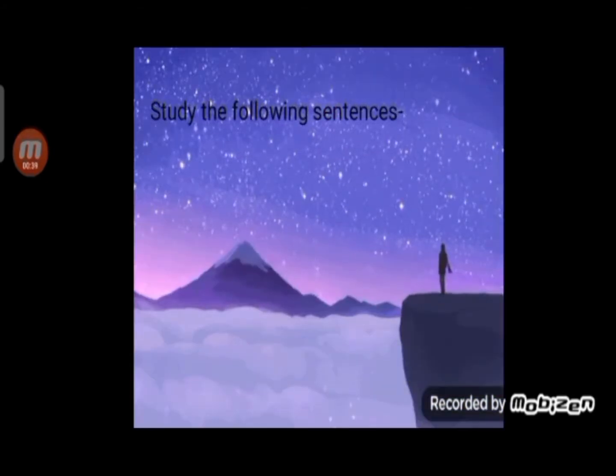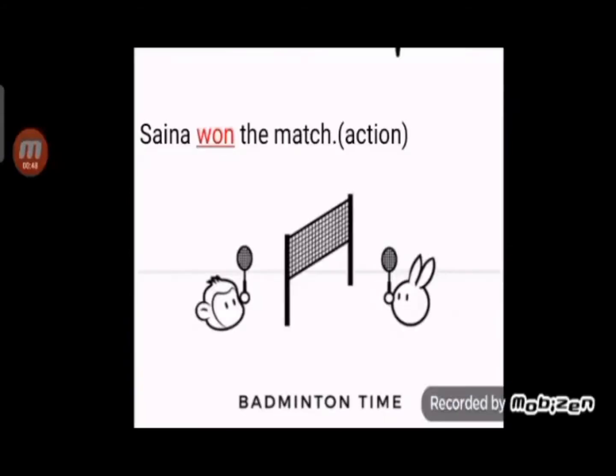What does it mean? So children, let me explain to you with the help of some sentences. Let's study the following sentences. See the first sentence. The sentence is Saina won the match. Now here, what's your verb? काम क्या हो रहा है? Won is the verb here, and this verb is showing an action being done by the subject, Saina.